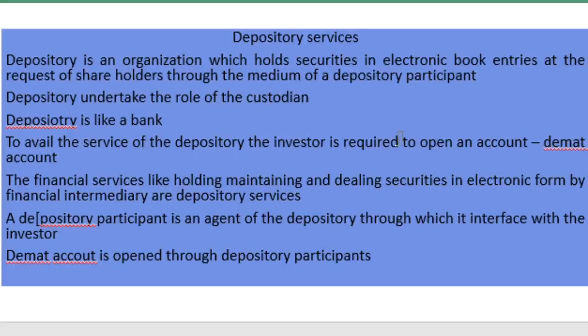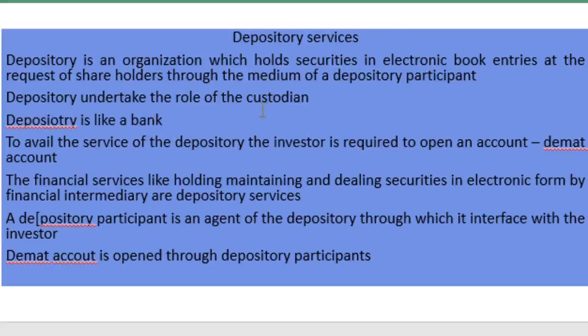What are depository services? A depository is an organization which holds securities in electronic book entries at the request of the shareholders through the medium of depository participants. That is, this organization keeps the securities in electronic book entries which are made by the depository participants on the request of the investors or the shareholders.